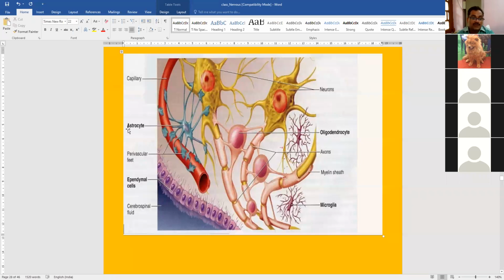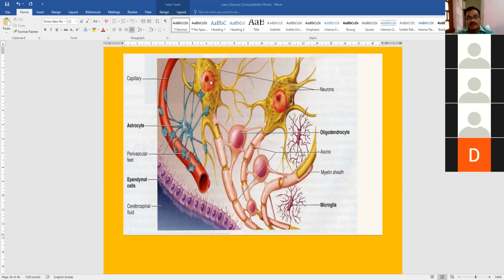So how do astrocytes appear? Like a star. Astro means star. Star-shaped cells are called astrocytes. You can see there are numerous processes in an astrocyte, and they also attach with the basement membrane of the blood vessels, leading to the blood-brain barrier. So one function of astrocytes is in the formation of the blood-brain barrier, and the other function is that it holds the neurons also. You can see the processes of the astrocytes are in contact with the neurons also.